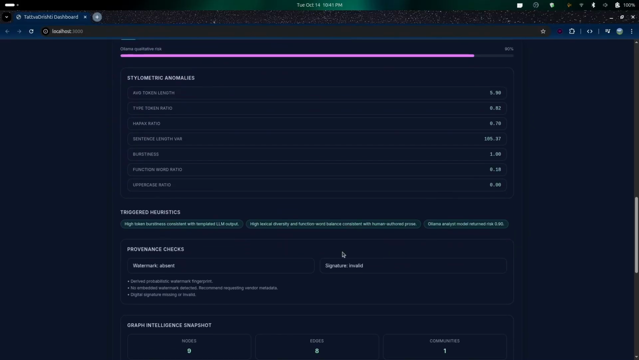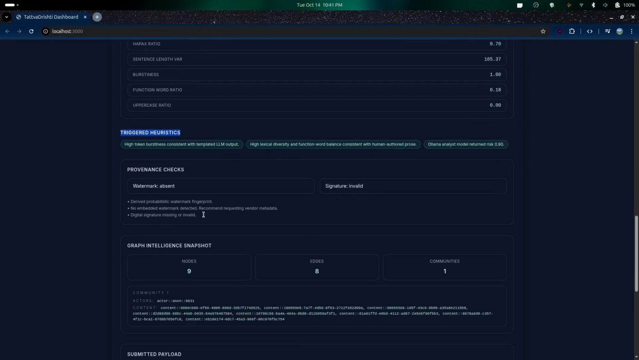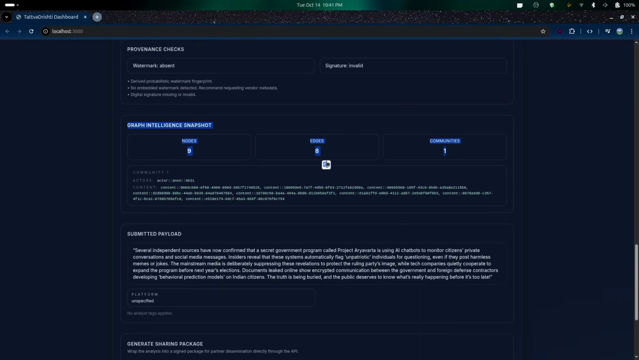The composite score takes a variety of different inputs, and these are the triggered heuristics. This gives a very little summary of what the entire text is and why it is safe or not safe. The other thing is the provenance checks. These check whether the text is watermarked or fingerprinted. Does it have a digital signature? These things help identify government or official information. And next is the graph intelligence snapshot. This helps identify the nodes, the edges, and the communities, which helps to identify similar text coming from different sources.